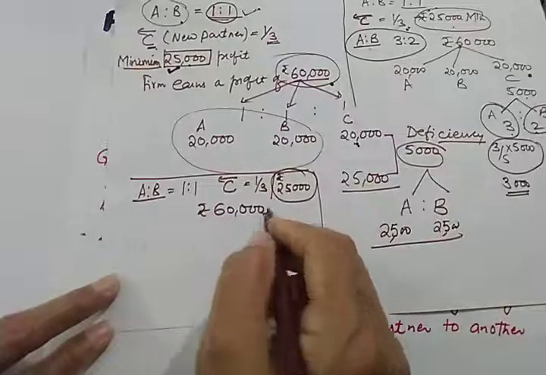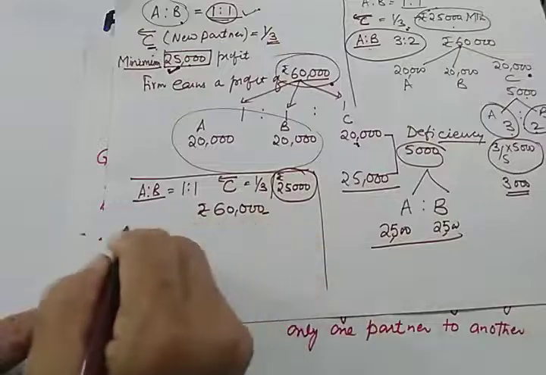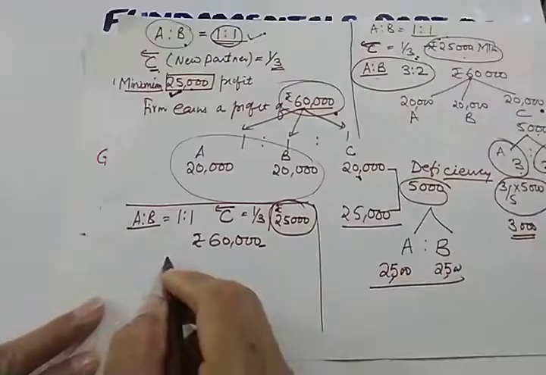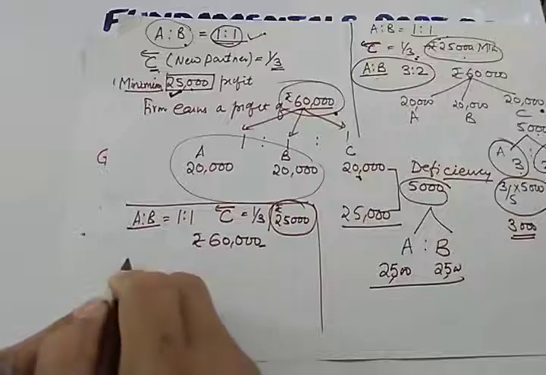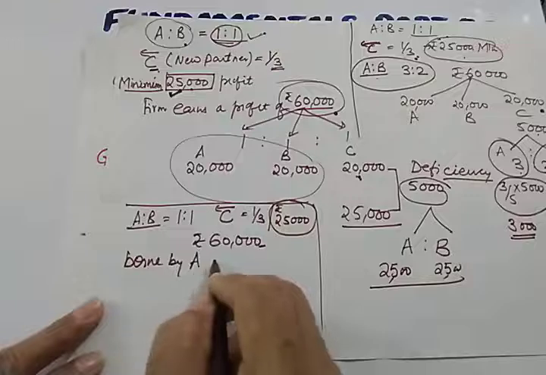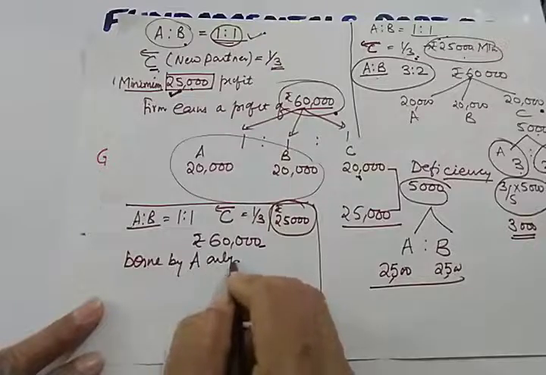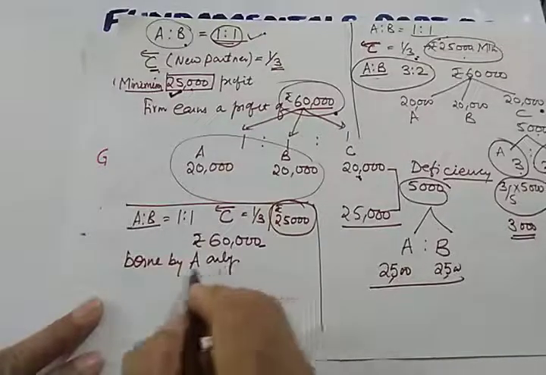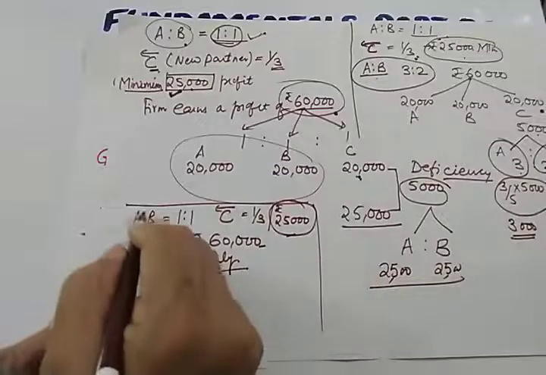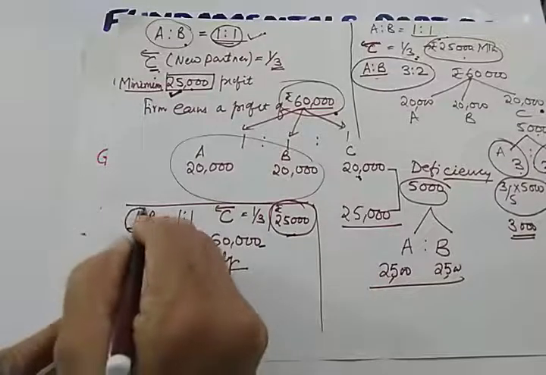In this particular case, suppose it is clearly mentioned that any deficiency on account of guarantee is to be borne by A only. So who is bearing the loss of admitting C and giving him guarantee? This is purely borne by A.